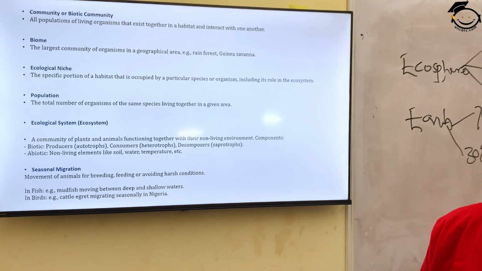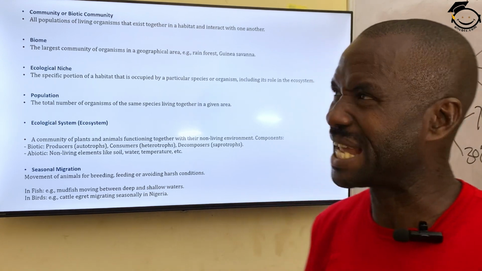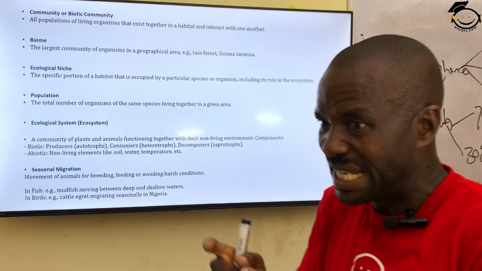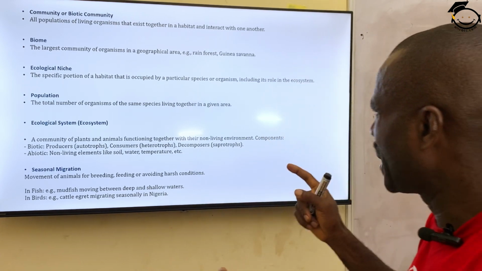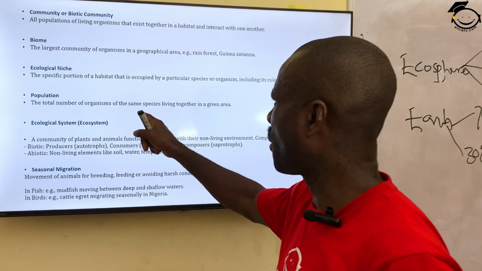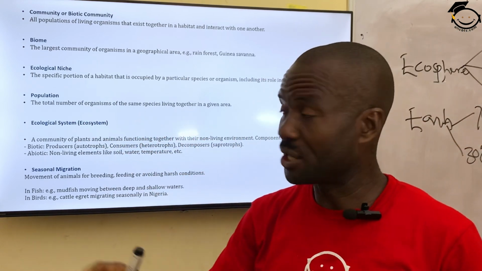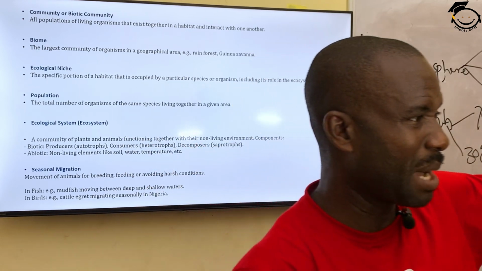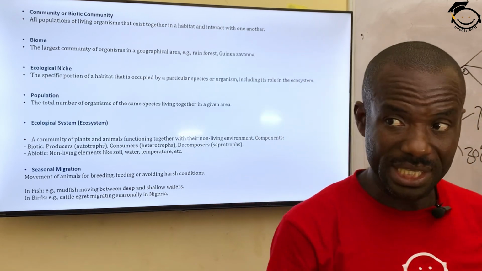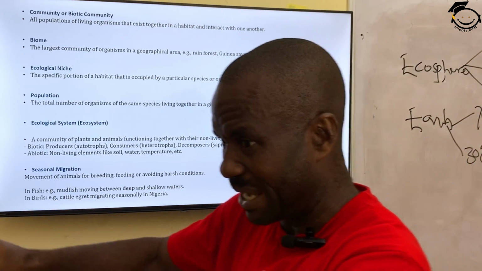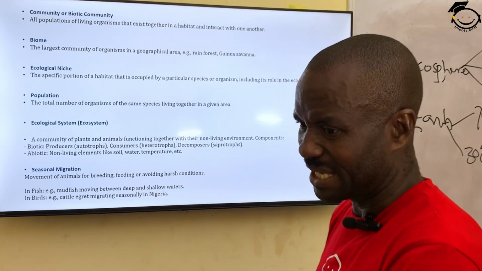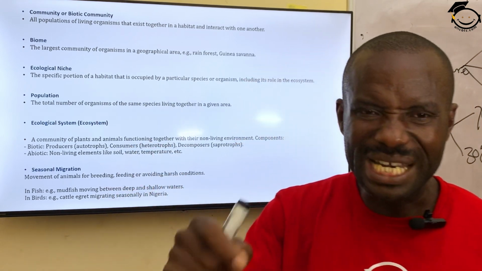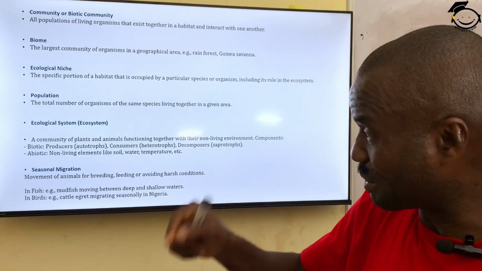The next one is population. Population is a term in ecology that has to do with the total number of organisms of a specific kind living in a particular area. The total number of organisms of the same species. Mind you, the word species: the organisms have to be of the same species. For instance, you can take a population of human beings in a particular community, a population of birds in a particular land, or a population of lizards in a particular farmland. So that is the population, the total number of organisms living in a particular area at a specific time.